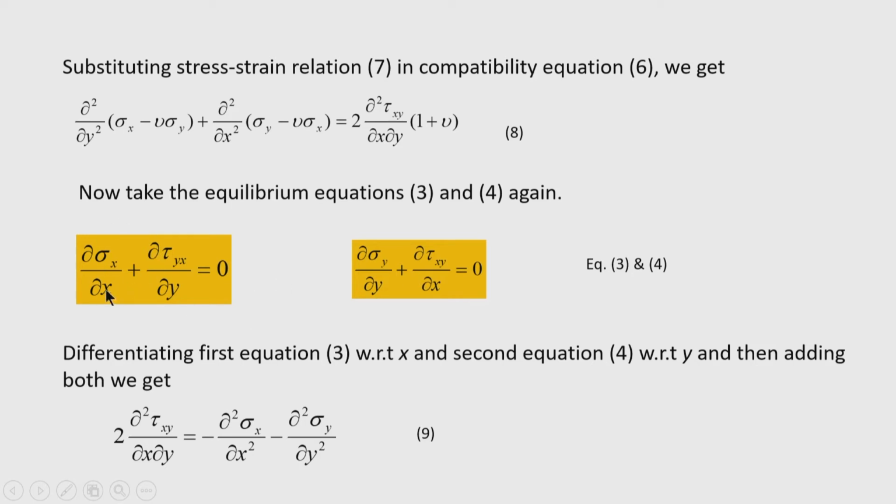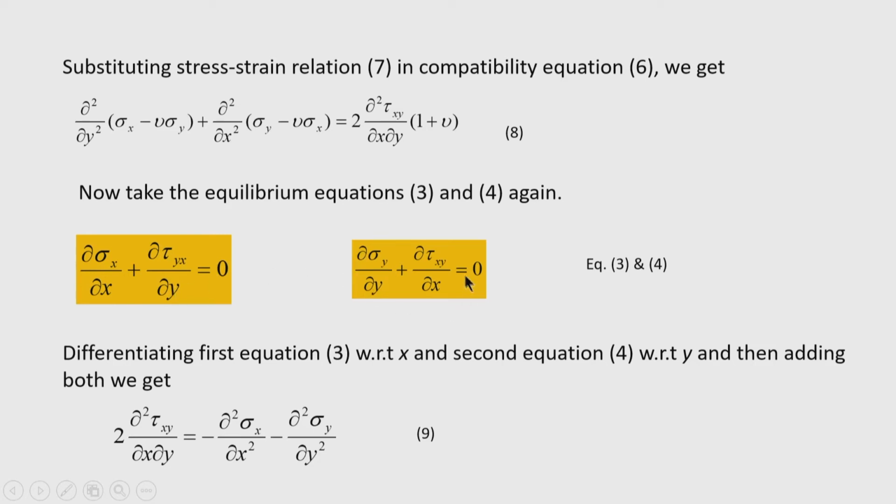So, if I differentiate the first equation, equation number 3, with respect to x and the second equation with respect to y, and then add both the quantities and separate the tau xy terms on one side, then when you differentiate, that will be del square sigma x by del x square plus del square tau yx by del y square.